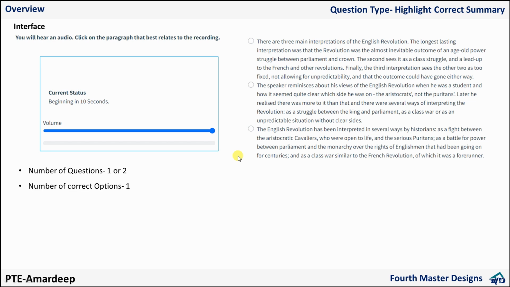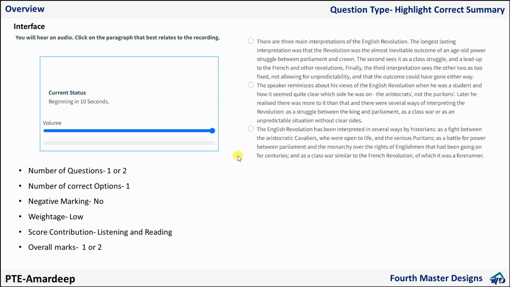Then about the number of correct options, well, always 1, no negative marking, weightage is low, and it contributes to your listening and reading. So now if the weightage is 2, out of that 2, some percentage will go to your reading module. So let's say 1 will go to reading, 1 will go to your listening. And if you answer incorrectly, you are just losing 1 mark. You can still score 88 or 89 with the help of other questions.